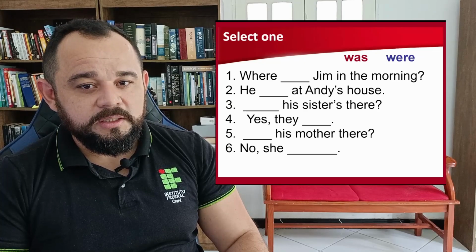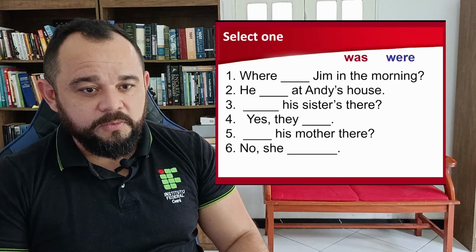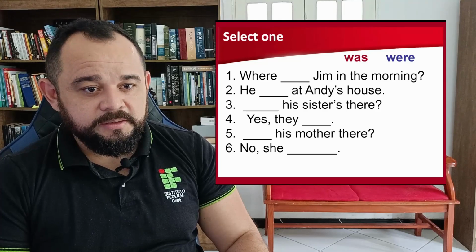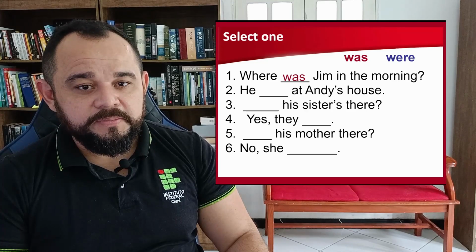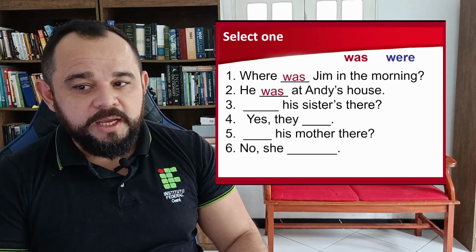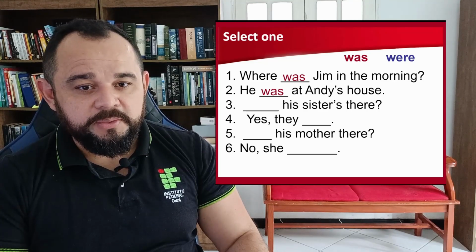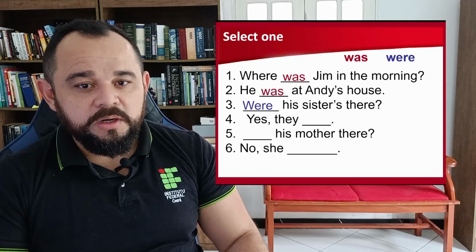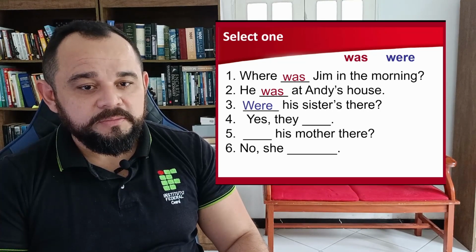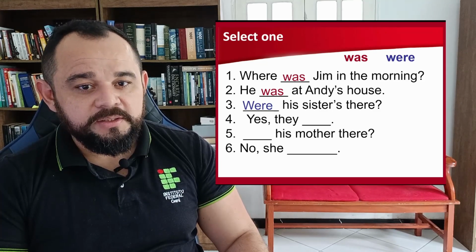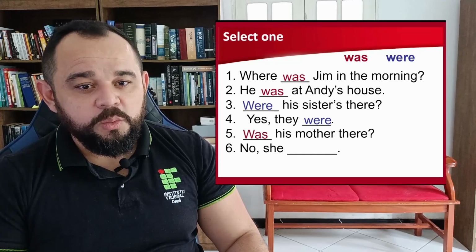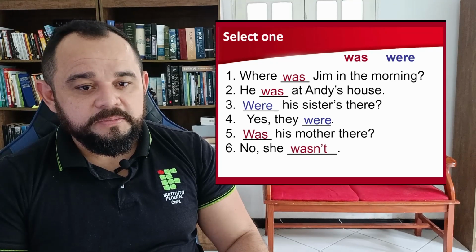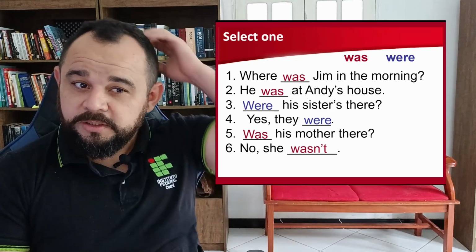Let's complete the sentences with the correct form of the verb to be in the past. Number 1, where was Jim this morning? Number 2, he was at Andy's house. Number 3, were his sisters there? Number 4, yes, they were. Number 5, was his mother there? No, she wasn't. And number 6.